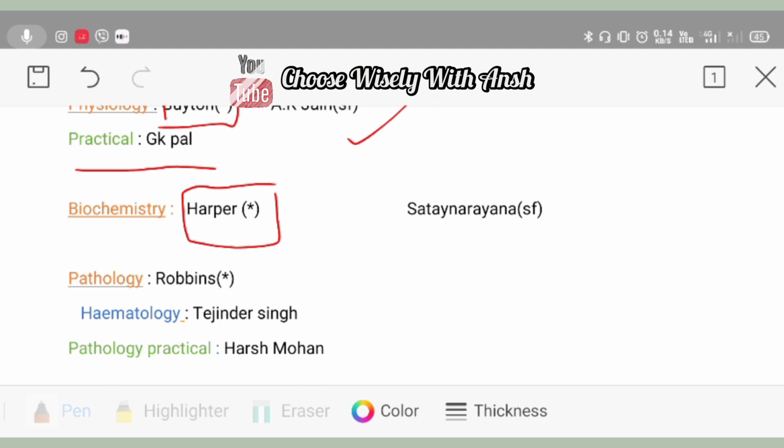For biochemistry, the standard book is Harper. But the student-friendly version, and it's a good book, easily understandable, that is Satyanarayan.